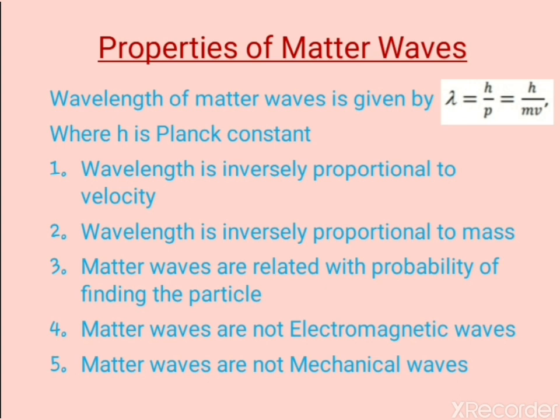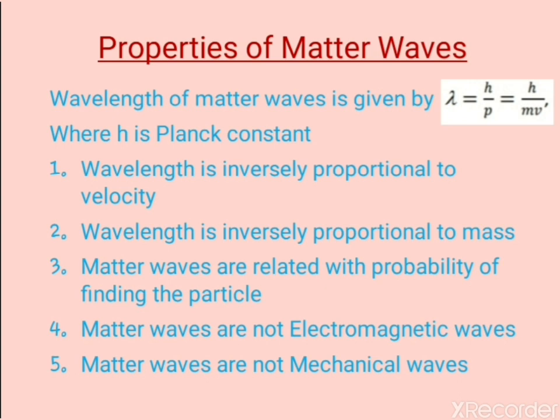The fourth property is that matter waves are not electromagnetic waves. Any type of wave is produced by oscillation of a certain quantity. When a charged particle oscillates, it produces electromagnetic waves. So this is the generation of electromagnetic waves. Matter waves are produced by motion of the particle and do not depend on the charge of the particle. That's why we can see matter waves are not electromagnetic type of waves.